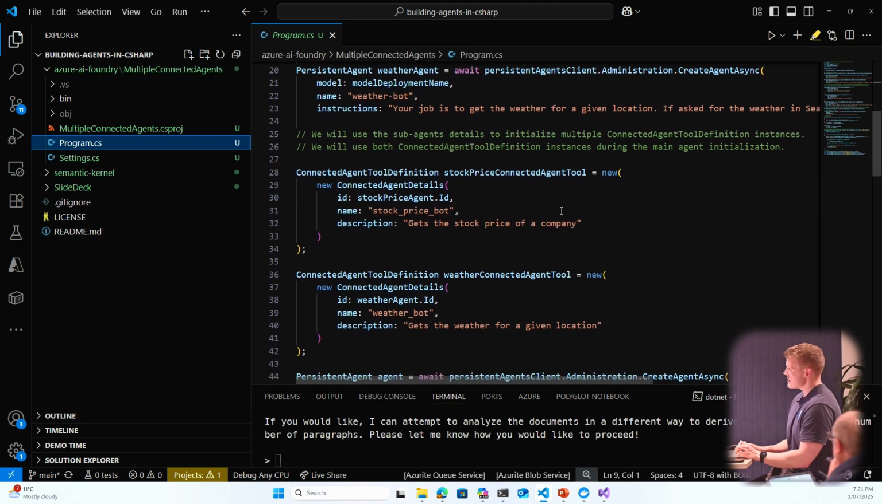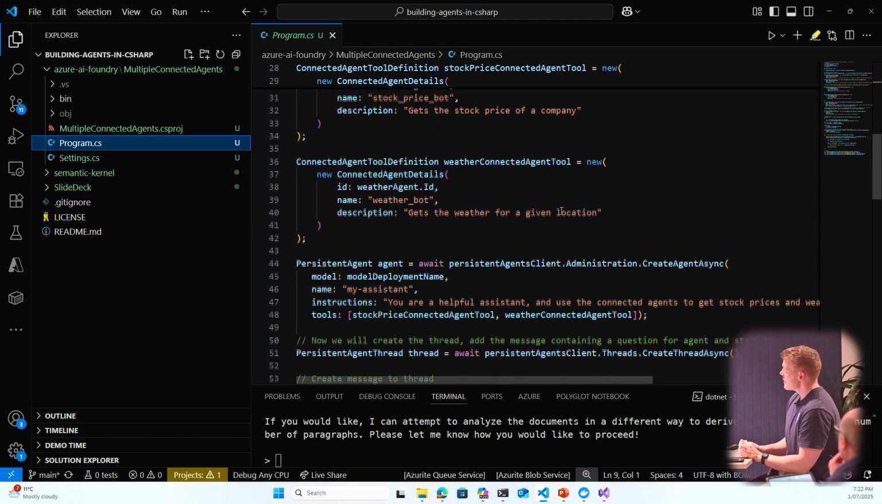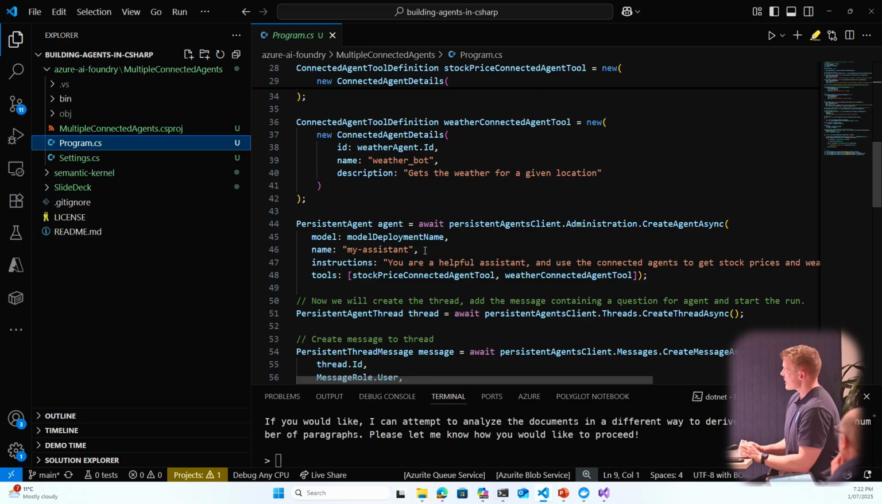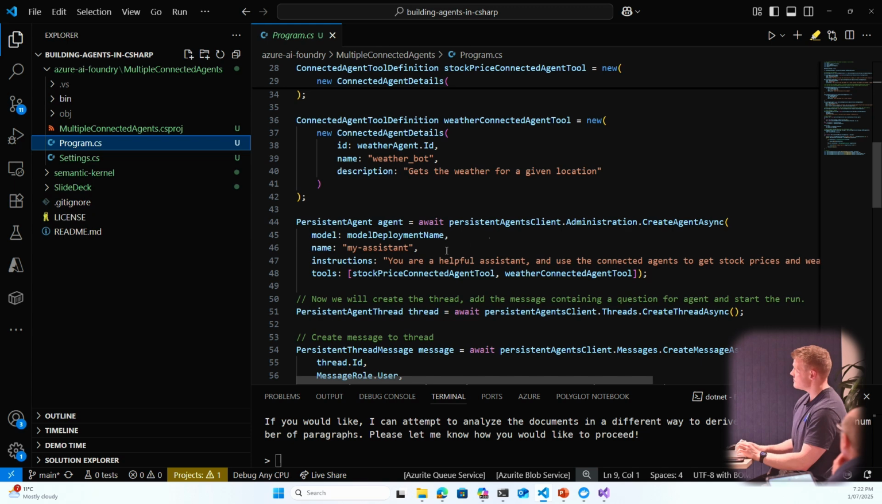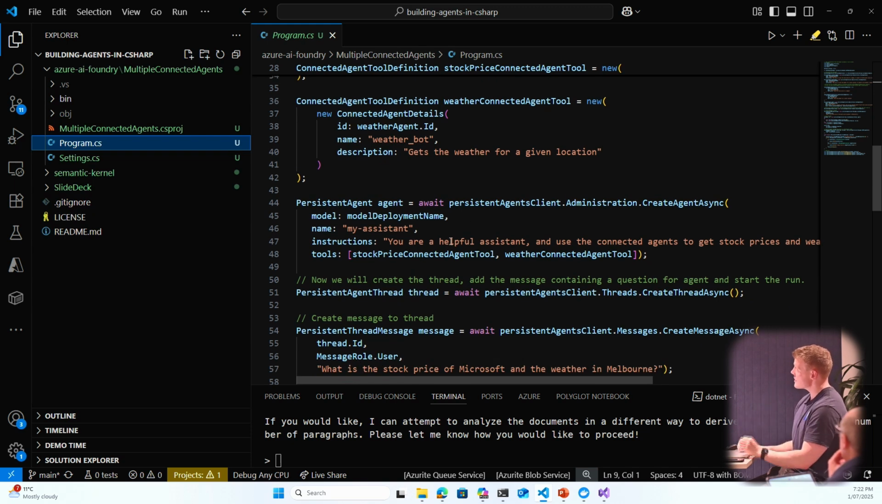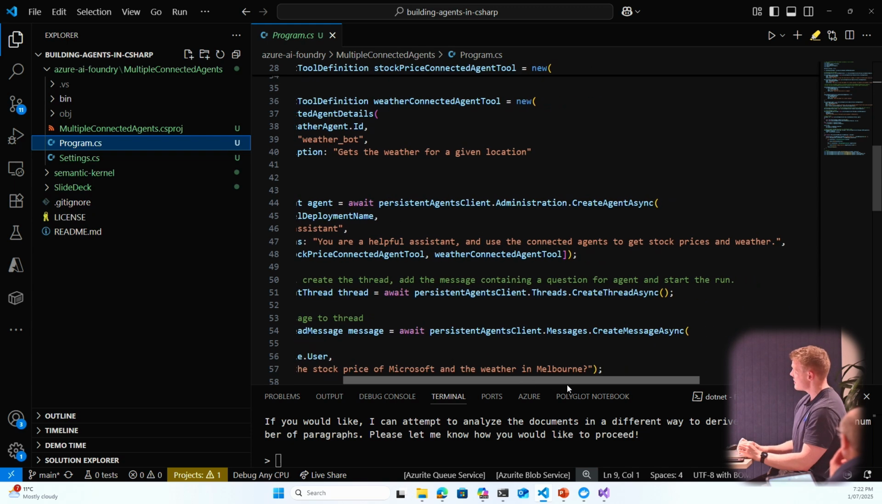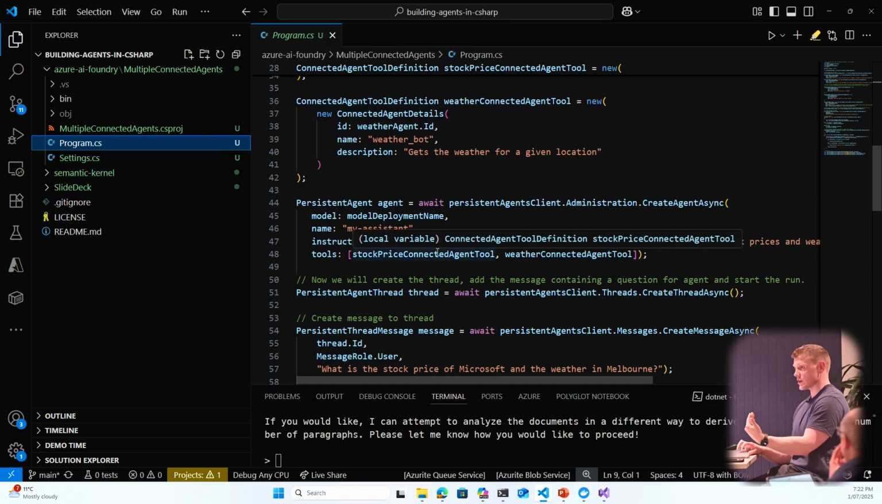The idea behind this is that those agents have now become tools within our larger parent agent. So coming from a Semantic Kernel world, you might have a tool that retrieves something from a particular API. It's conceptually the same thing, but now rather than just a simple tool, it's an agent that's part of a multiple agent system. So once those two are defined as tools, we can then go ahead and create our larger agent, which I've named my assistant. And then within the instructions, I say use connected agents to go ahead and get stock prices and weather. And then I'm registering those agents as tools to my parent agent.